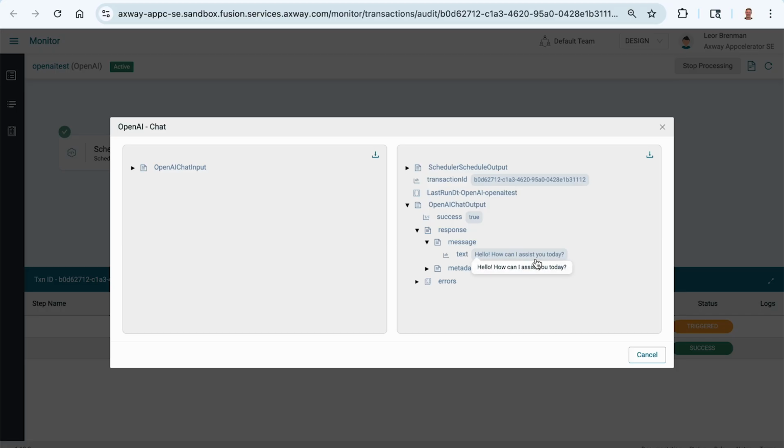So in this video, we took a look at a very simple example of the new OpenAI connector in Axway Amplify Fusion, and we looked at how to configure the connector and make a simple call. In future videos, we'll dive deeper into the OpenAI connector. Thank you.